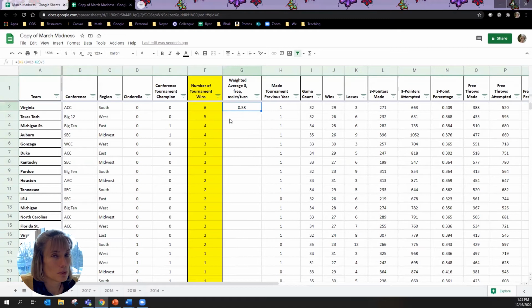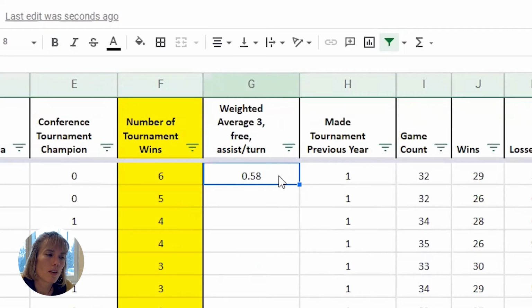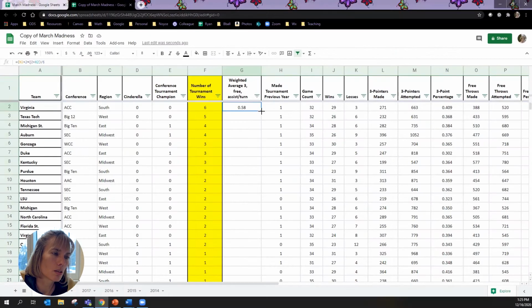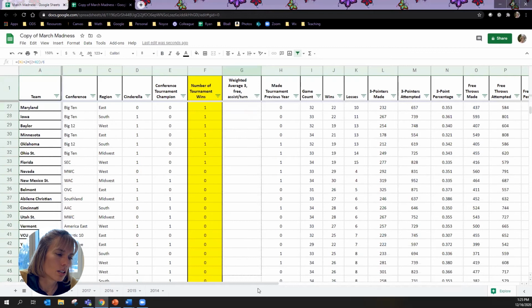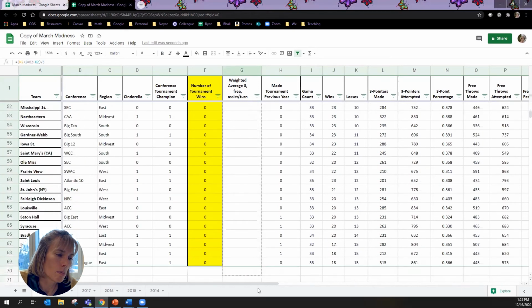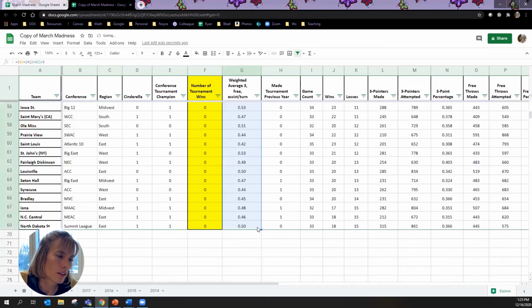Now is another time to feel real powerful. This just calculated for Virginia, but I need to know for every team in the tournament. And that would be a lot of work to enter for all of them. But what I can do is see, when I've highlighted this cell that I like, it's got this nice blue triangle in the bottom. I can just pull that down to my bottom team here and let go, and it's been calculated for each team.